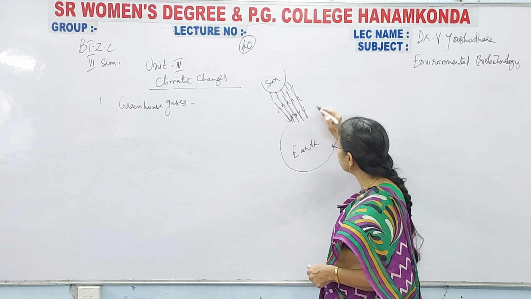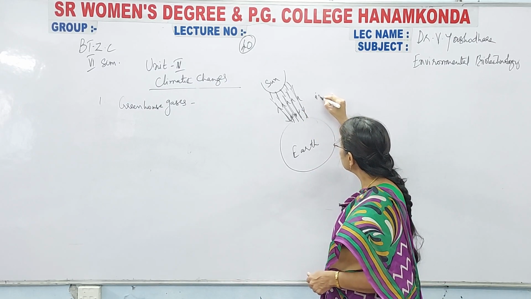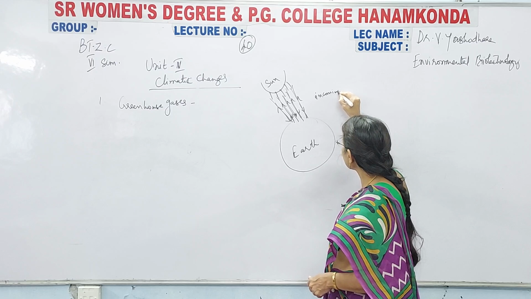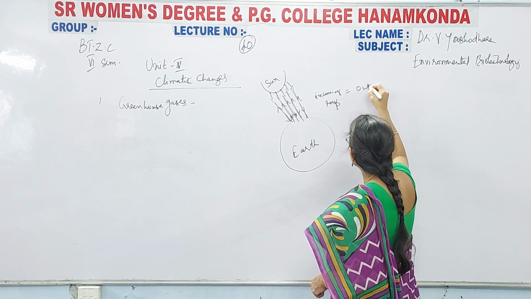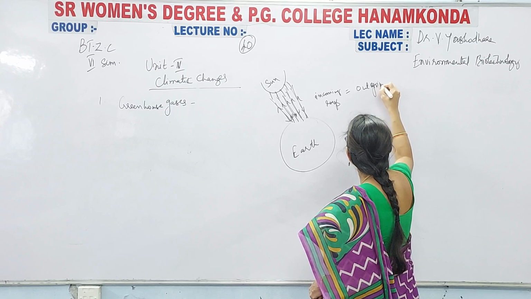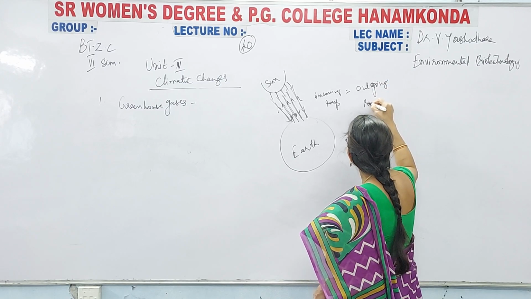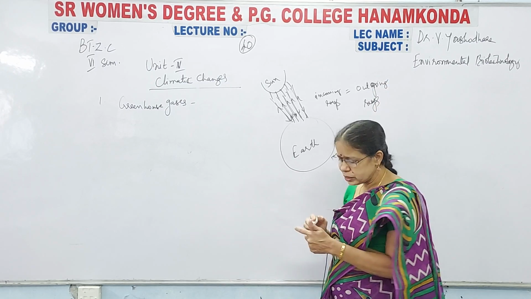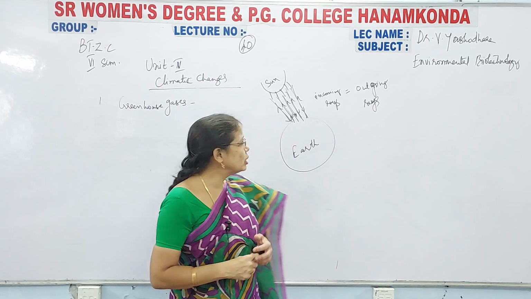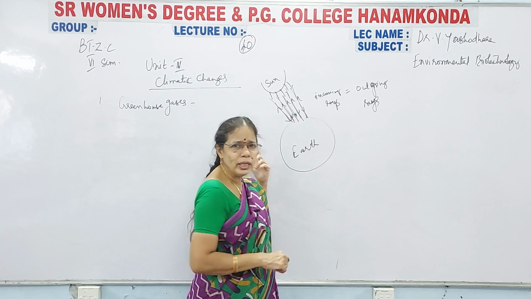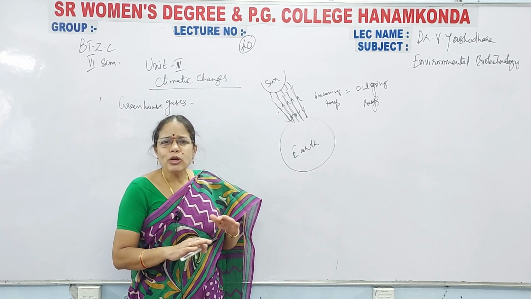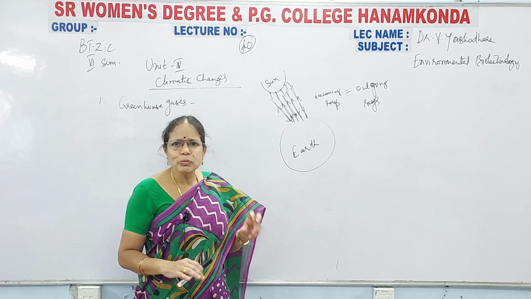When the incoming sun radiations are equal to the outgoing sun's radiations, then the environment is completely clean and it is pollution free.